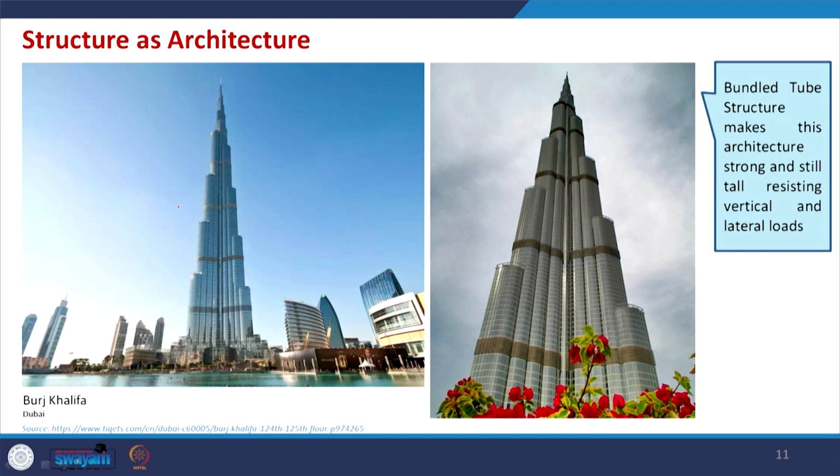Again this is from Dubai, what is called Burj Khalifa. It is the tallest structure, and there are many structures coming up which are higher than this one, but this is a completed building. Here, if you see, this basically follows a bundle tube structure. For example, in a group you have some tubes, right. So, you place them together.